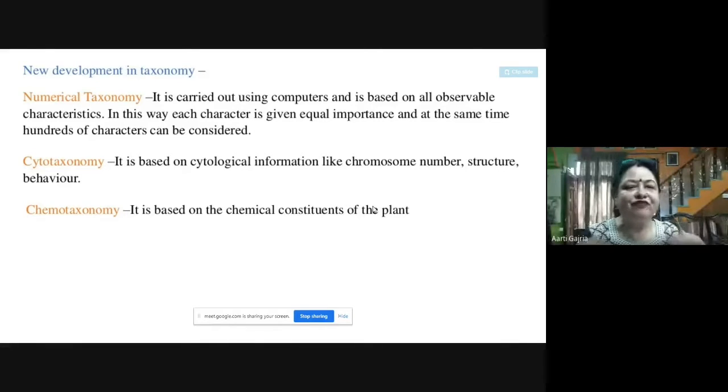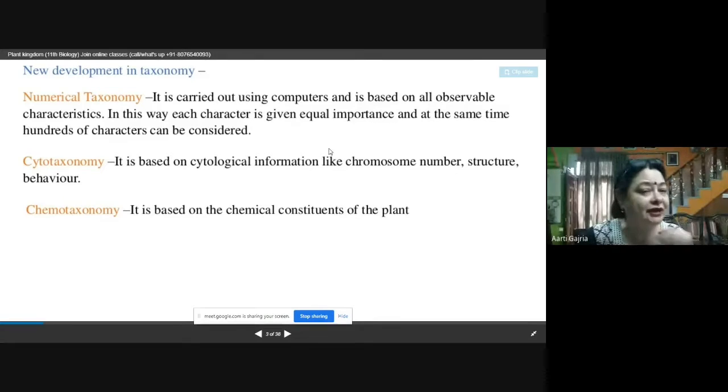So in this, what they have done is, every character they have given certain numbers. So based on the combination of characters, the computer will tell you how many characters are similar and how many characters are dissimilar. So this is how numerical taxonomy is helping with the help of computers. In this way, each character is given equal importance, and at the same time, hundreds of characters can be considered.